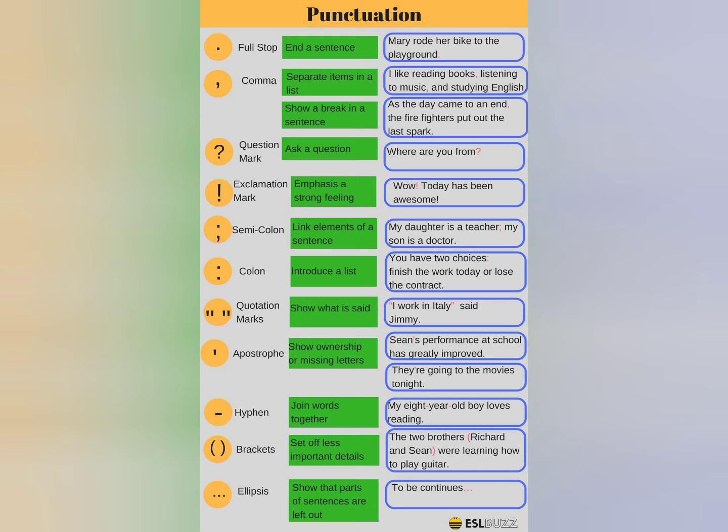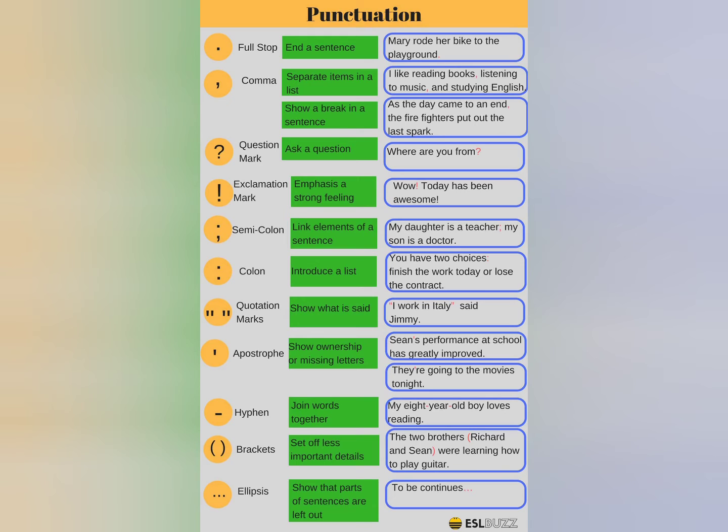Full stop. Students, generally, full stop comes at the end of a sentence. Here, for every punctuation mark, an example is given so that you can understand where that punctuation mark is used. See the example for full stop. Mary rode her bike to the playground. So the end of the sentence is ended with a full stop mark.